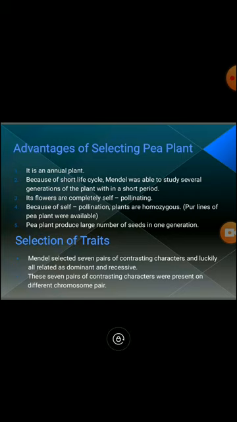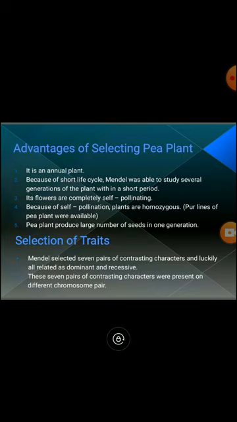Suppose there are two varieties, red rose and white rose. Then the hybrid and mixed line is pink rose. Pure line is red and white one. Clear? And the pea plant produces a large number of seeds in one generation, so we can say that there is no loss about the plant germination.